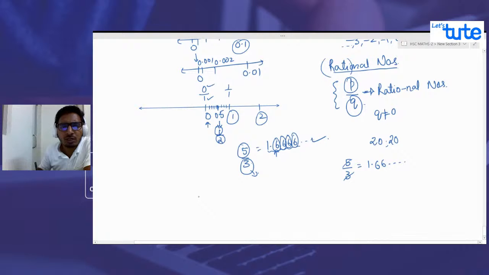What about 0.5? That's what we have talked about over here. Even this is a decimal number, but it is ending. We cannot say it is repeating, but it is ending, correct? So therefore, what we can say is about rational numbers.